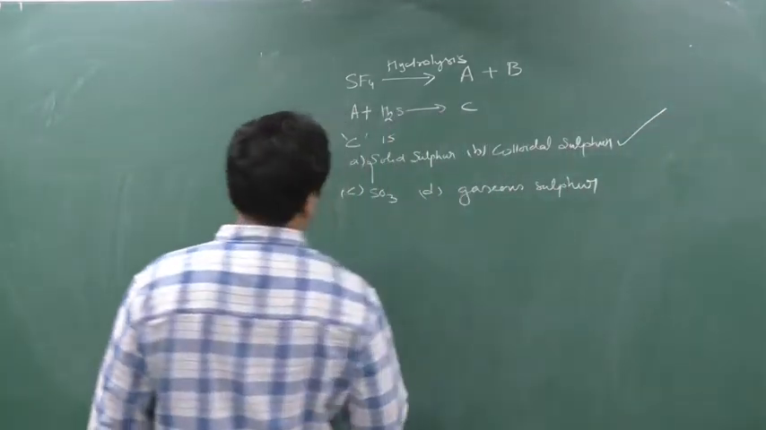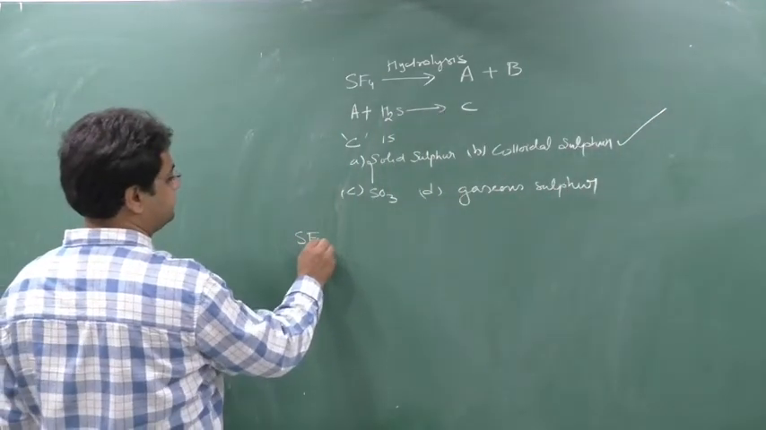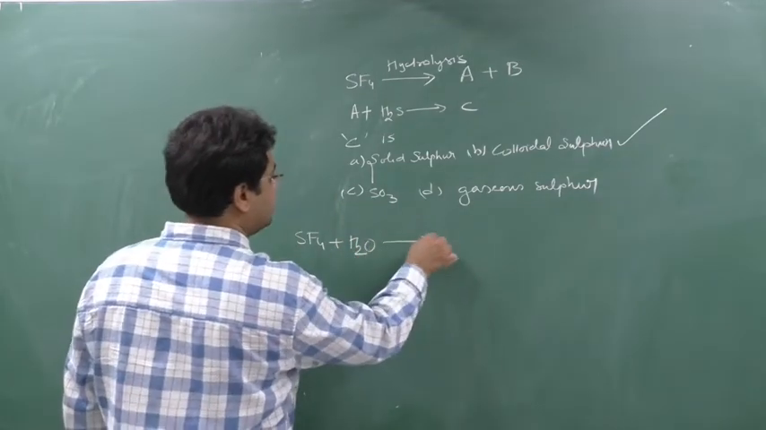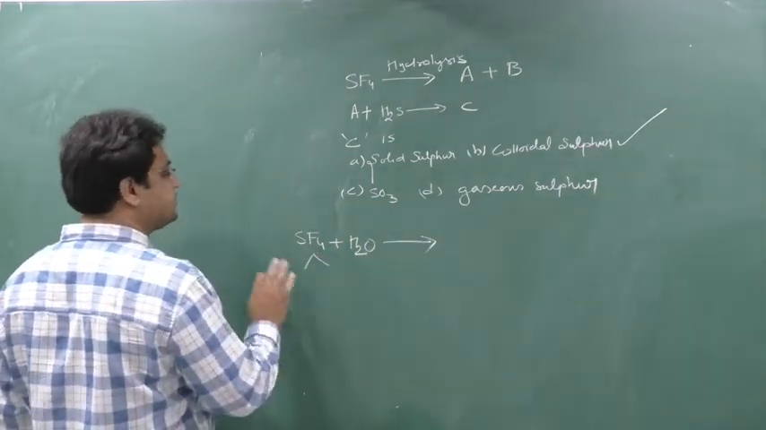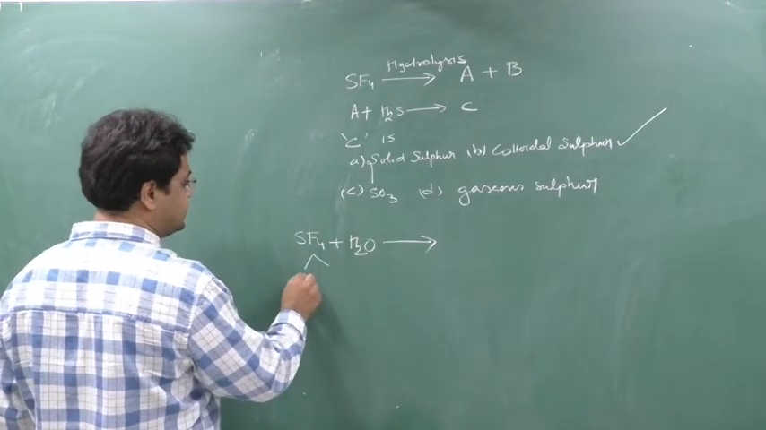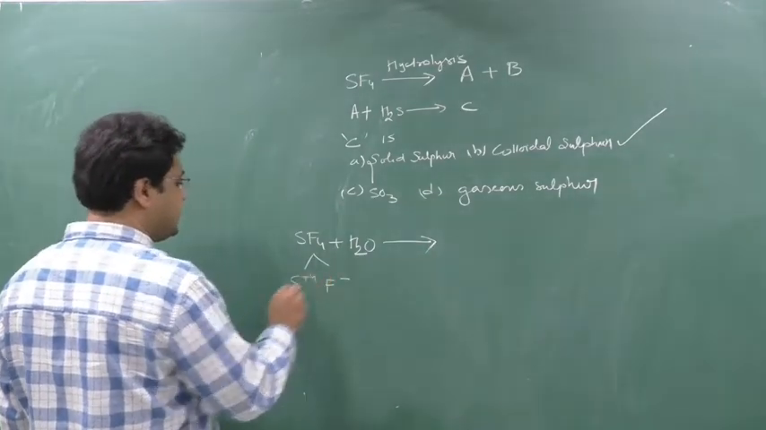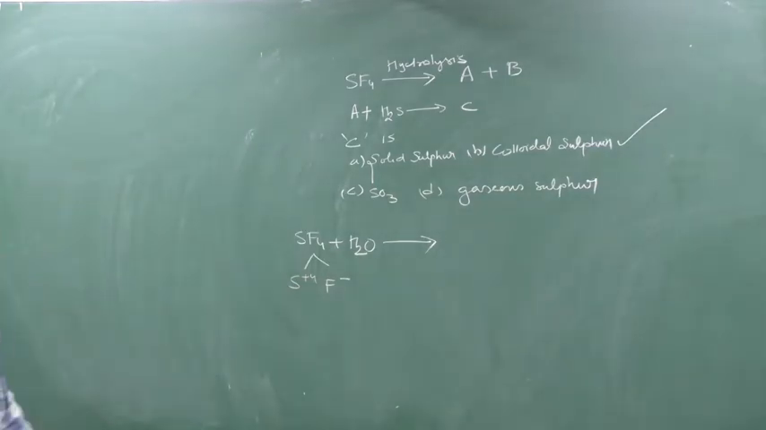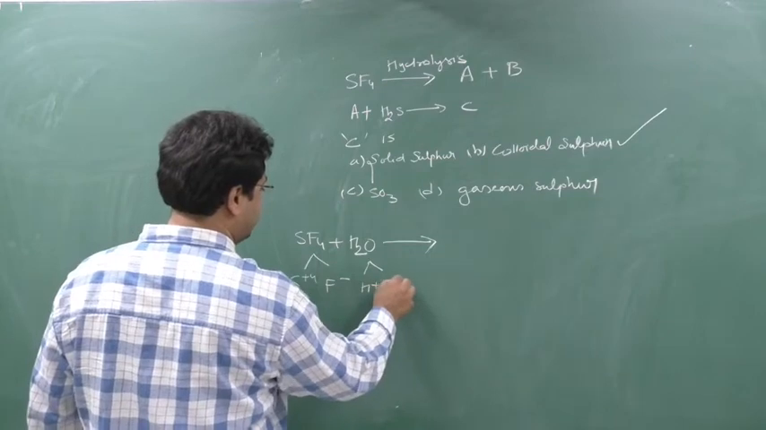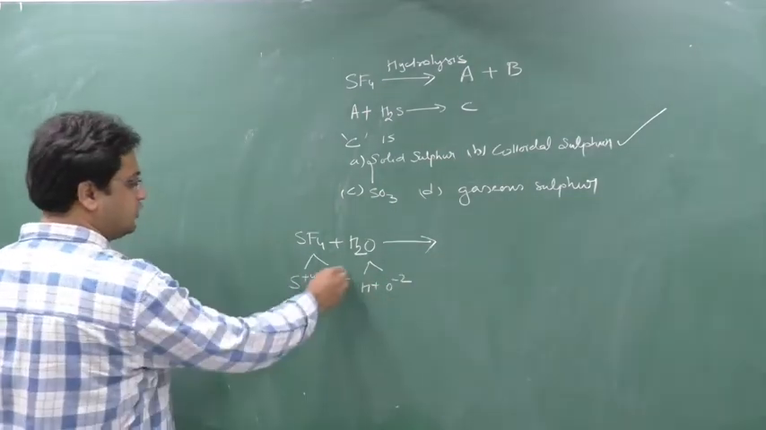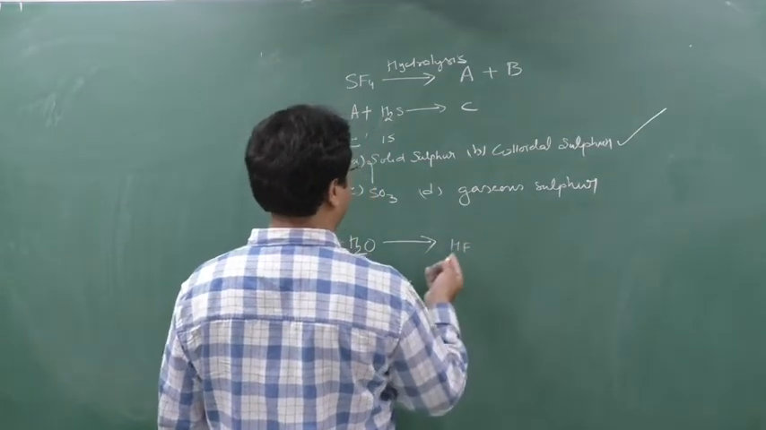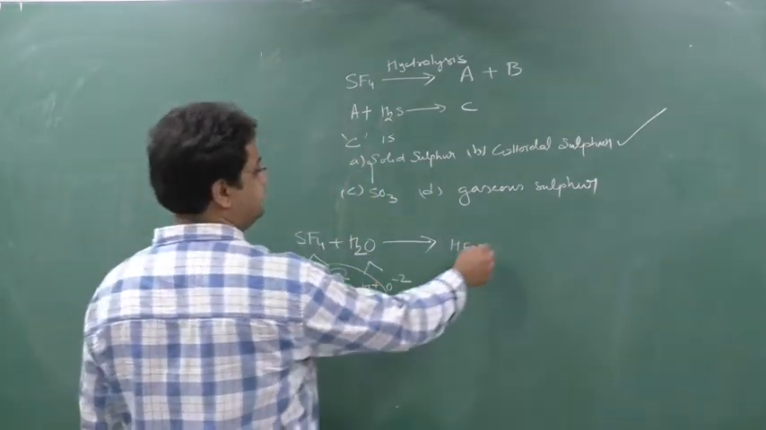See how? If I take SF4 and do the hydrolysis with H2O, I'll split here. What I'm doing, splitting, is wrong, but only then I'll get the answer: S plus 4 and F minus. As fluorine is the most electronegative element, it will acquire the minus charge, and here I will do the splitting of H plus and O minus 2. So here it will be forming HF.